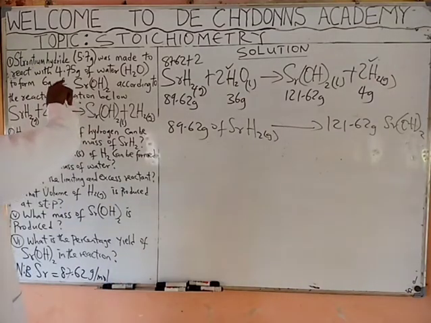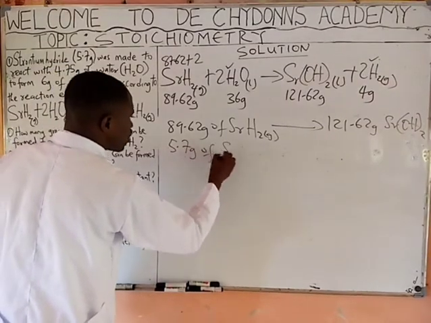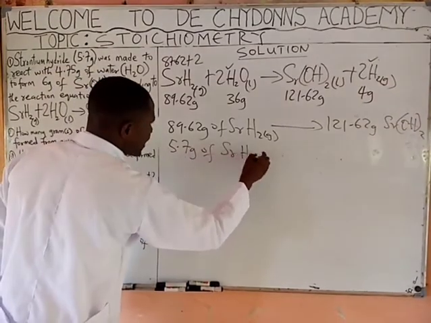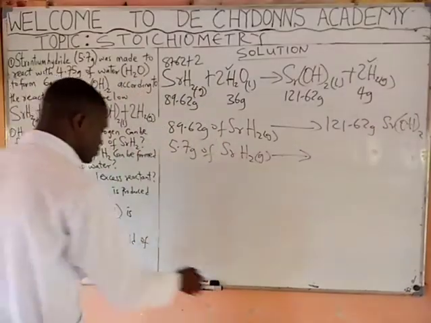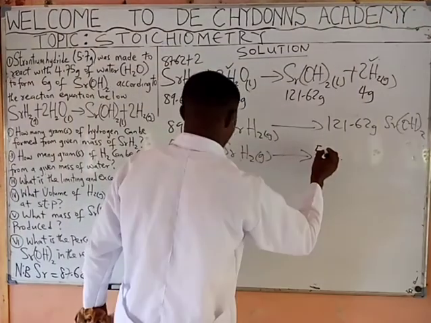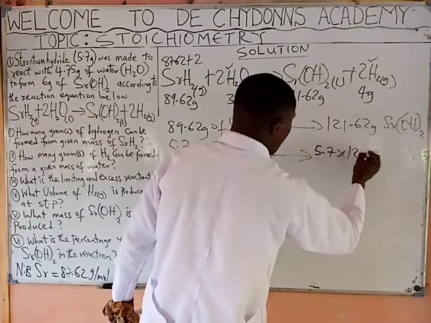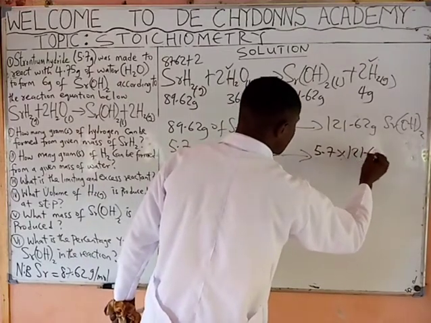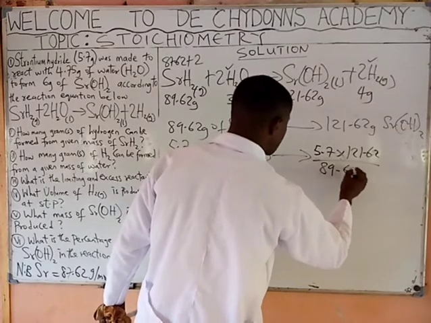Then you now say the 5.7 grams of strontium hydride that went into reaction will be giving you, cross multiply, 5.7 times 121.62 all over 89.62.